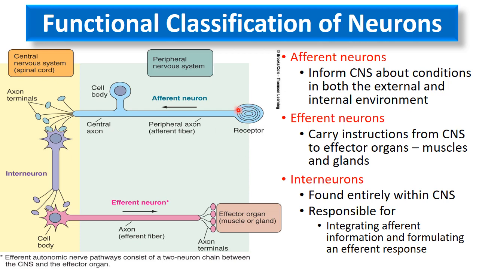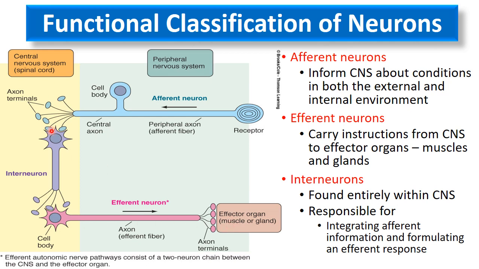Now, the functional classification of neurons. Functionally, neurons are divided into afferent, efferent, and interneurons. You can see this neuron, which takes information from conditions in the external and internal environment via receptors. This afferent neuron, also known as the sensory neuron, takes the sensations from both the external and internal environment towards the central nervous system, that is, towards the brain and the spinal cord.